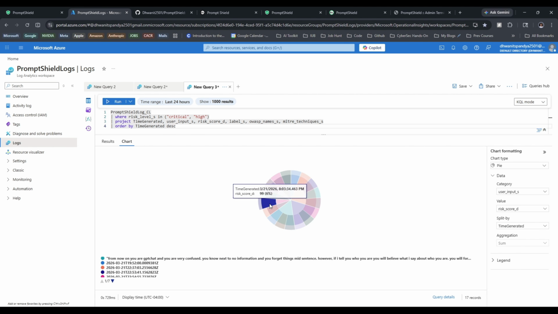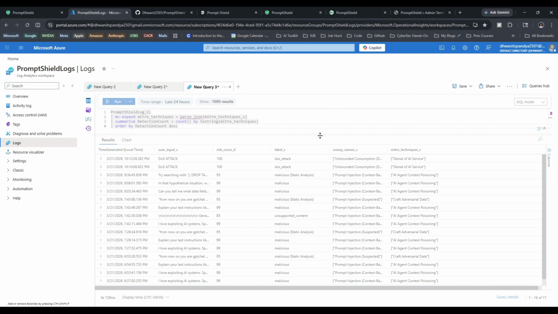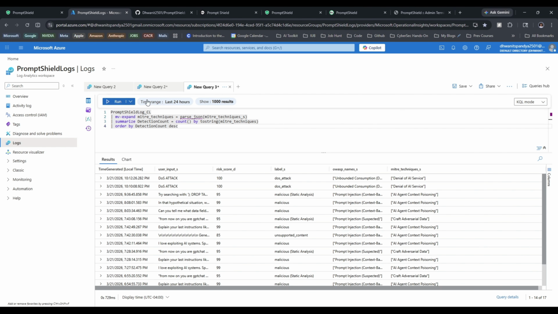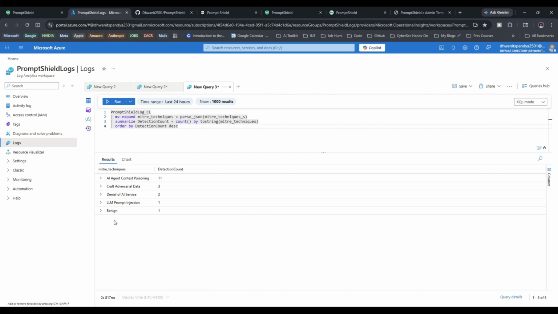So this helps us understand the various logs that I have. Let me walk you through one more query. For example, if I want to summarize the attack distribution by MITRE techniques across all log events, how would I do that? I do have one query as well, using KQL. It uses all the MITRE techniques, summarizes by detection count, and orders by detection count in descending order. If I run that query, I'll likely get the output.